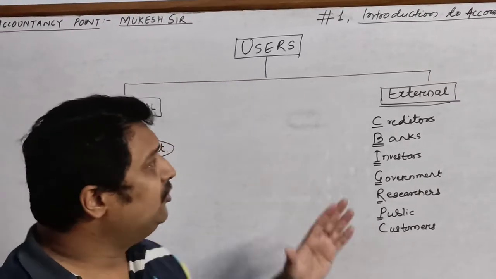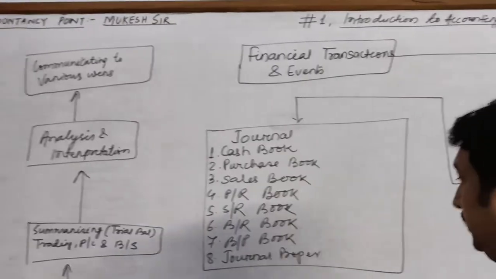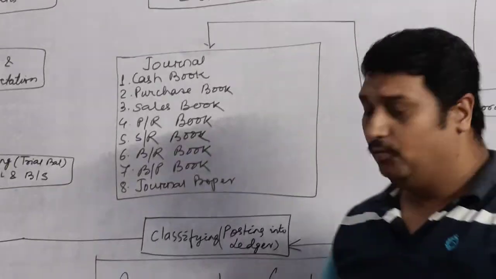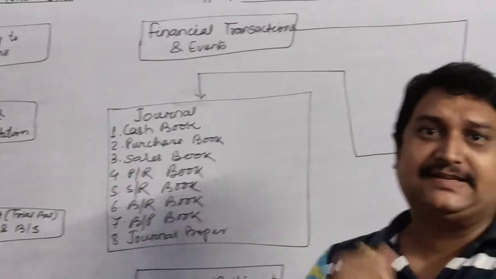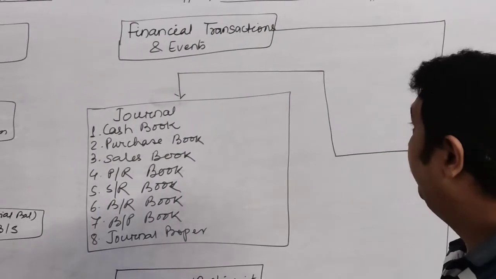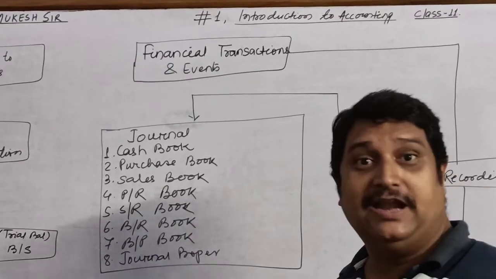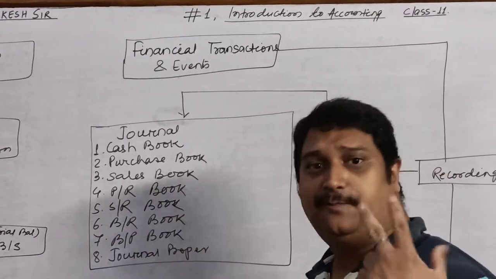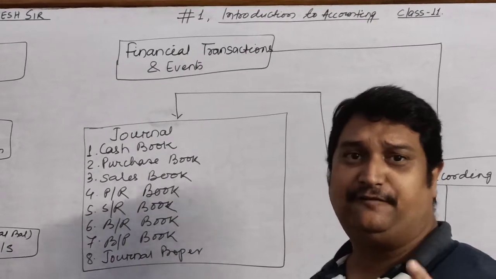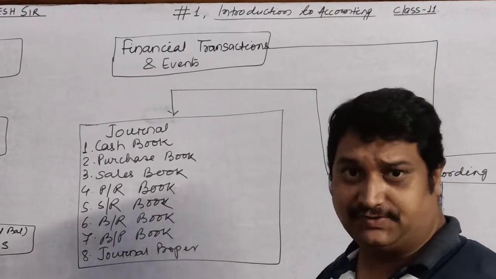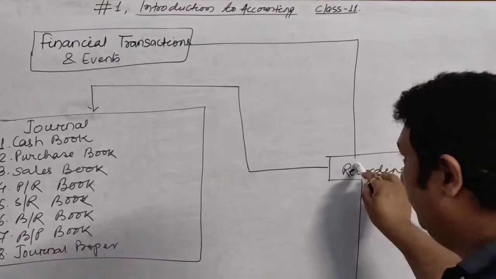Children, now we will move on to the last concept, that is the accounting cycle. What is accounting cycle? Accounting cycle is the process of following the various steps in the process of accounting. The process begins when the financial transactions are identified. As I told you, the identification of financial transaction depends upon two things. First, it should be measurable in terms of money. Second, it must affect the financial position of the business. When both these characteristics are present in any transaction, they will be recorded.